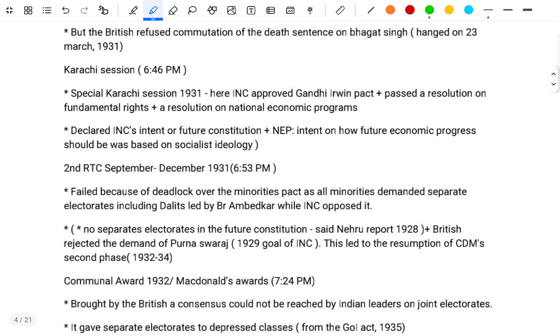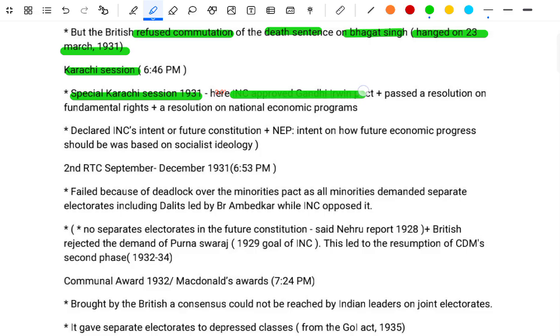But the British refused the commutation of the death sentence of Bhagat Singh, who was hanged on 23rd March 1931. The Karachi session: the special Karachi session 1931, where the INC approved the Gandhi-Irwin Pact plus passed a resolution on fundamental rights plus a resolution on national economic programs.